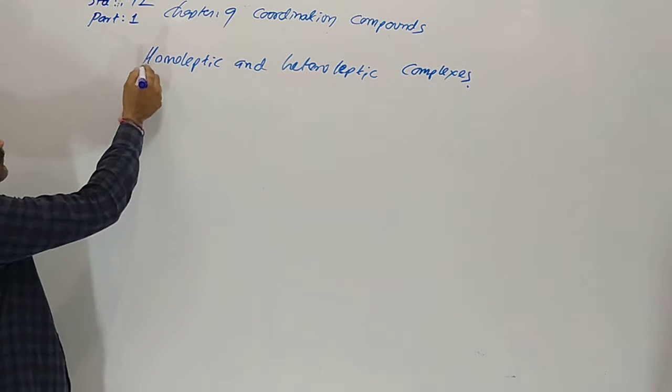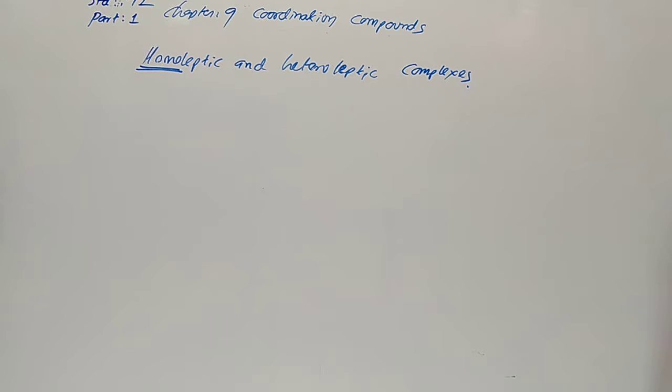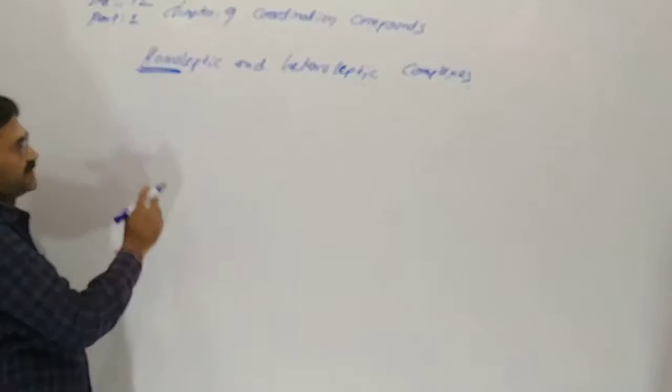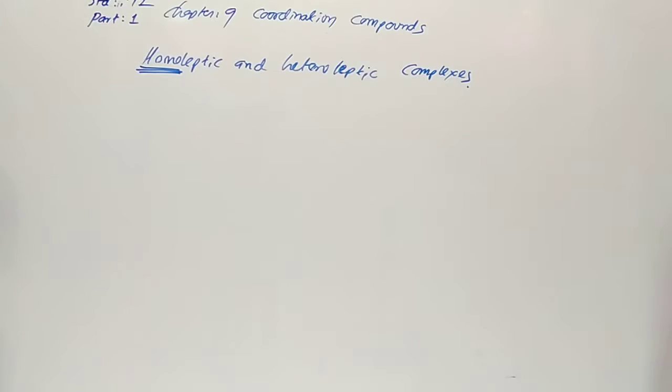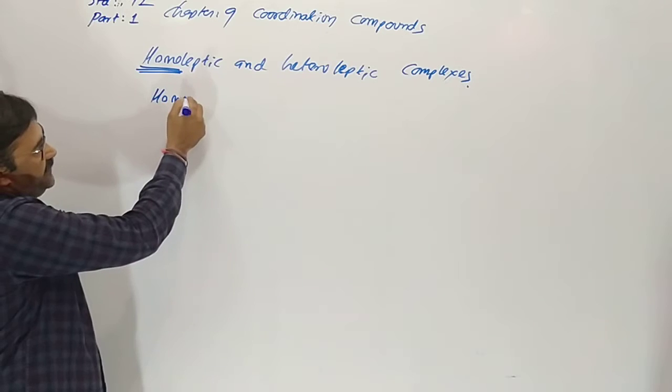What is homo? Homo means same, similar. Hetero means different type of. Homo means same. Hetero means different.